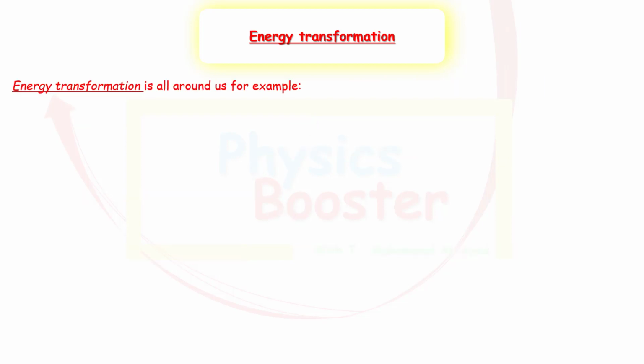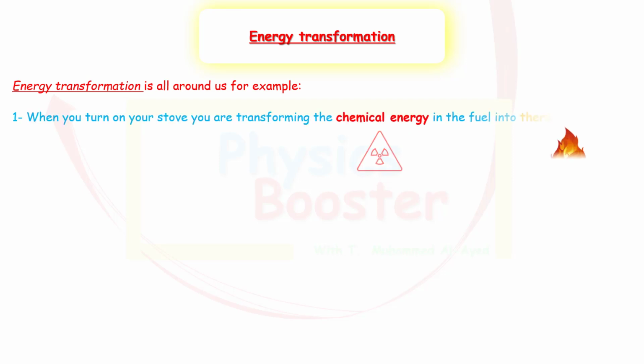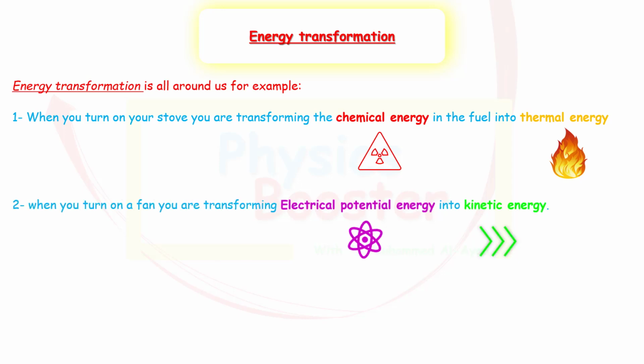So energy transformation is all around us, and there are many examples. For example, when you turn on your stove, you are transforming chemical energy, which we introduced before as chemical potential energy, in the fuel into thermal energy. So that's a shape of energy transformation. Another example is when you turn on a fan, you're transforming electrical potential energy into kinetic energy. The examples and shapes of energy transformations are infinite.